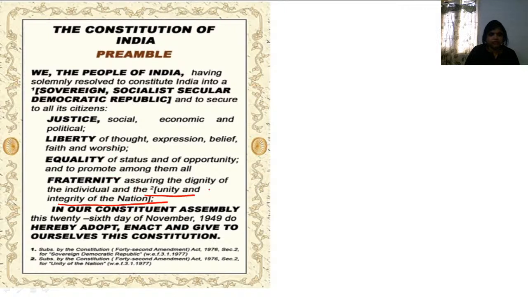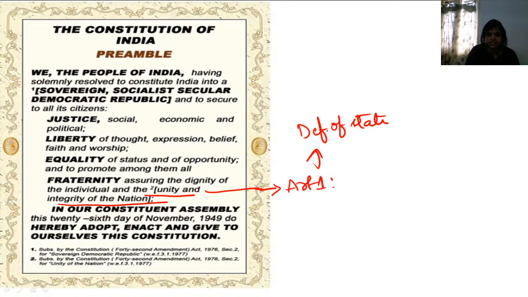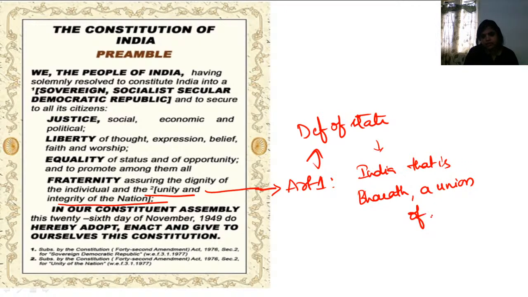Unity and integrity of the nation. How can you find this unity and integrity of the nation? Under Article 1, where the state is defined. The country is defined as India, that is Bharat, a Union of States.